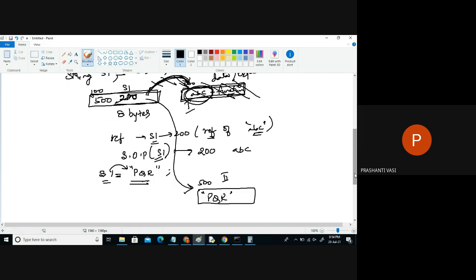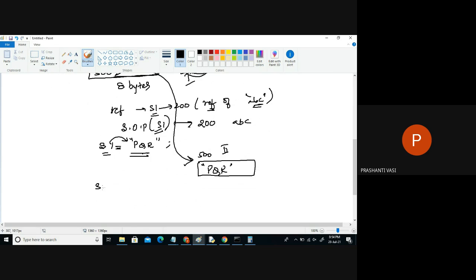So now when I print SOP of S1, System.out.println of S1, S1 means which reference now? It's referencing to what? S1 will point to something. So what is it pointing to? 500. And what is found inside that? PQR. So PQR is printed.